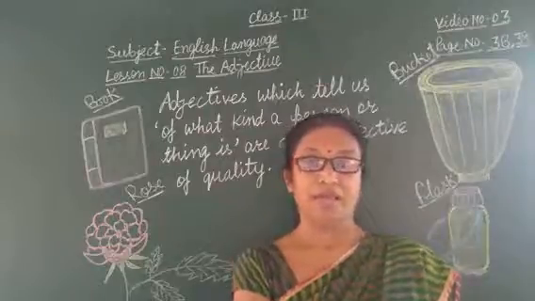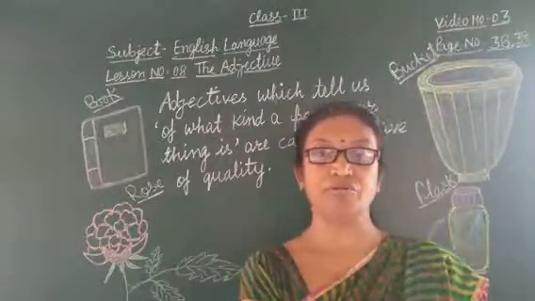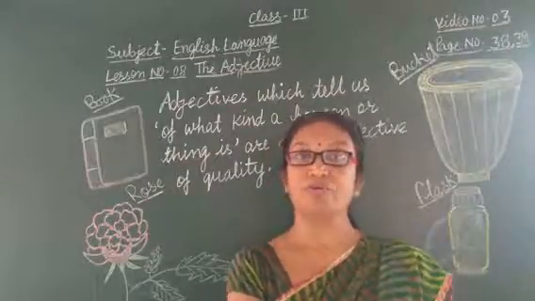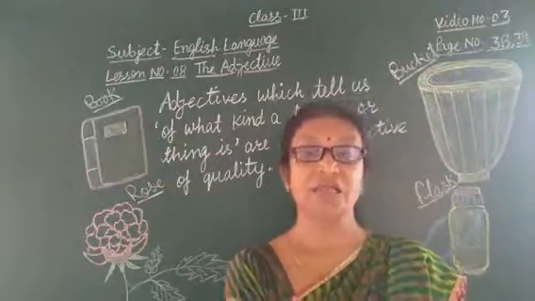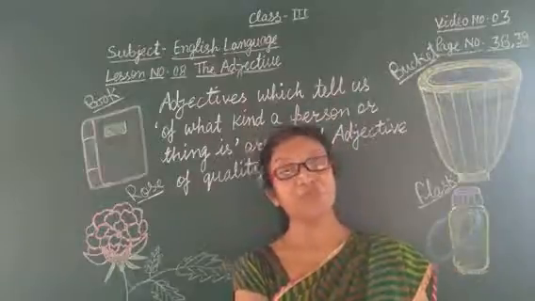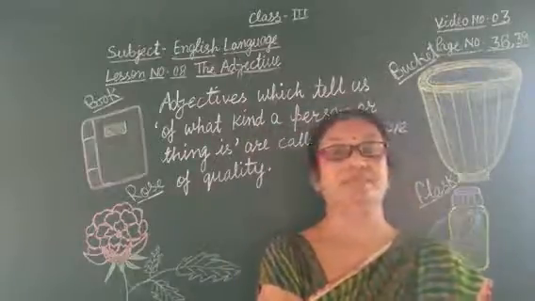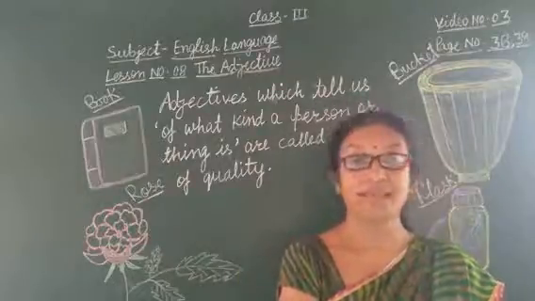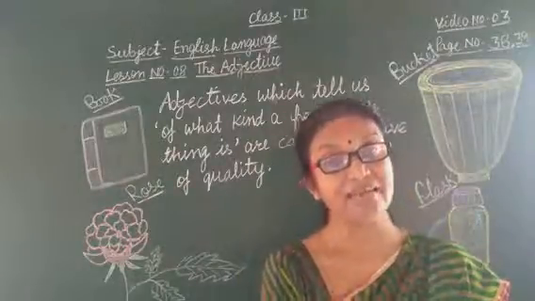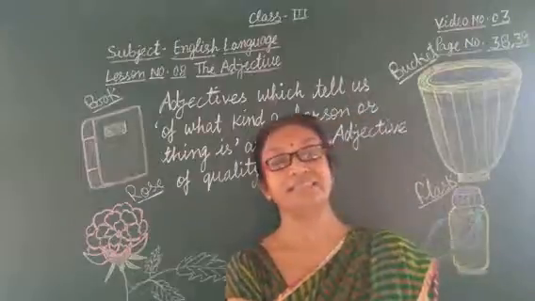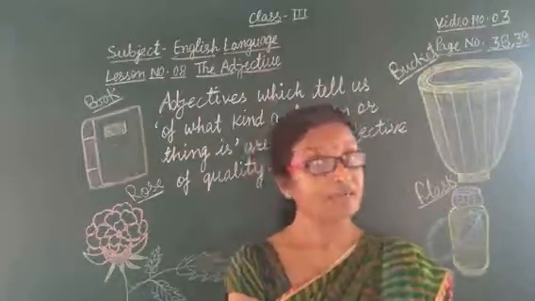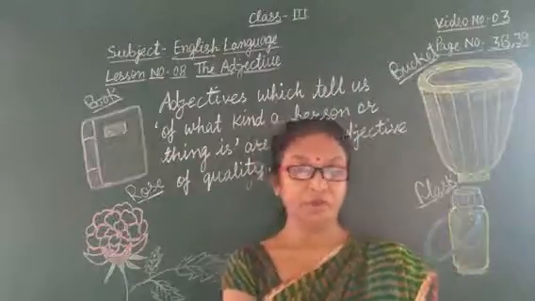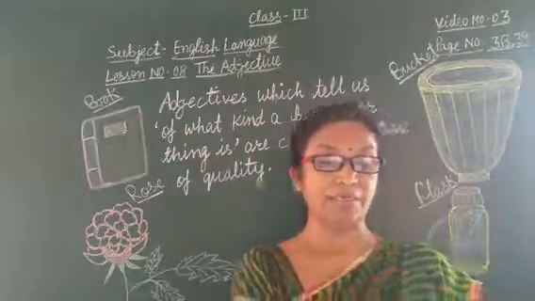So here is the definition of adjectives of quantity. Adjectives which tell us how much of a thing is meant are called adjectives of quantity. See this one in your book? Yes, it is also written.